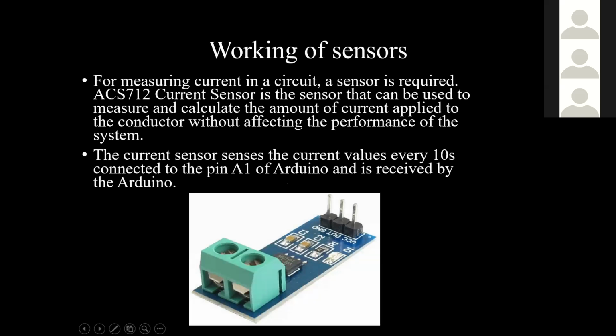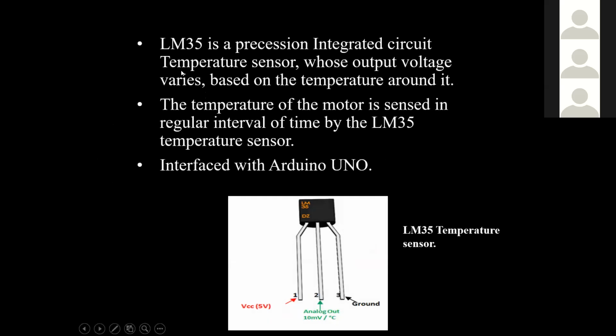For measuring the current in a circuit, a sensor is required. The ACS 712 current sensor is the sensor that can be used for measuring the load, and load values are also sent for the current time. The current sensor senses the current values every 10 seconds, which is set in the program. The Arduino programming sets it as 10 seconds, and the signal is received at pin A1 of the Arduino. The LM35 temperature sensor is used, whose voltage varies based on the temperature around it. The temperature of the motor is sensed at regular intervals by the LM35 temperature sensor, as I have mentioned before. Both these sensors are interfaced with the Arduino UNO.